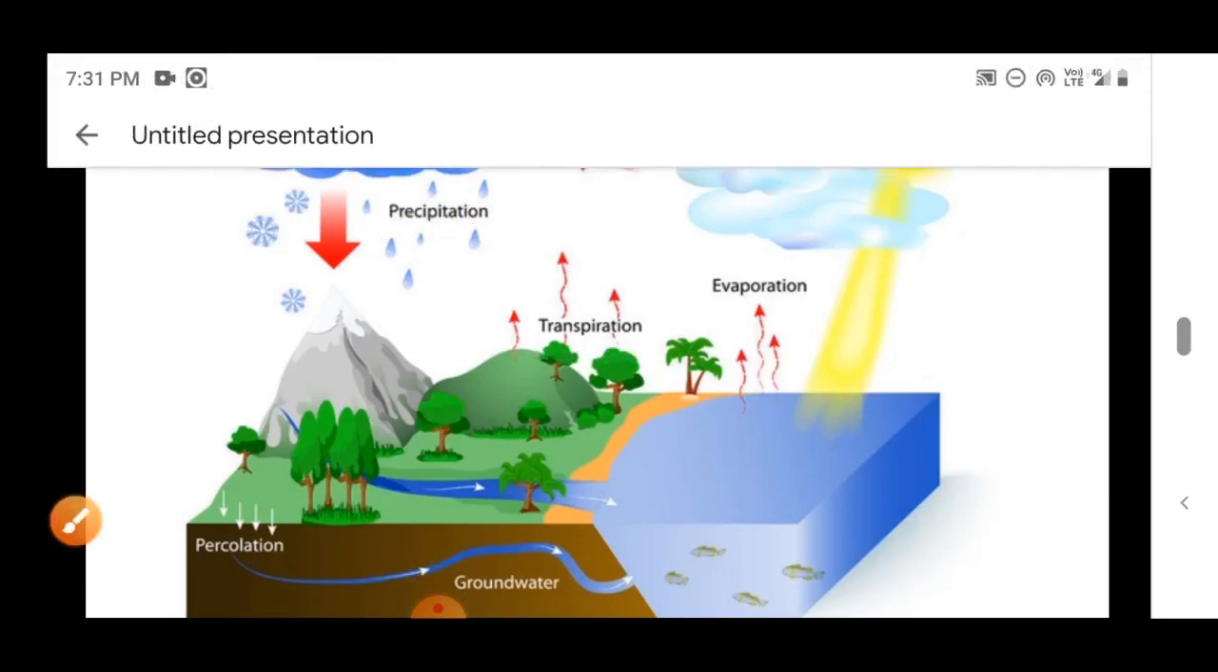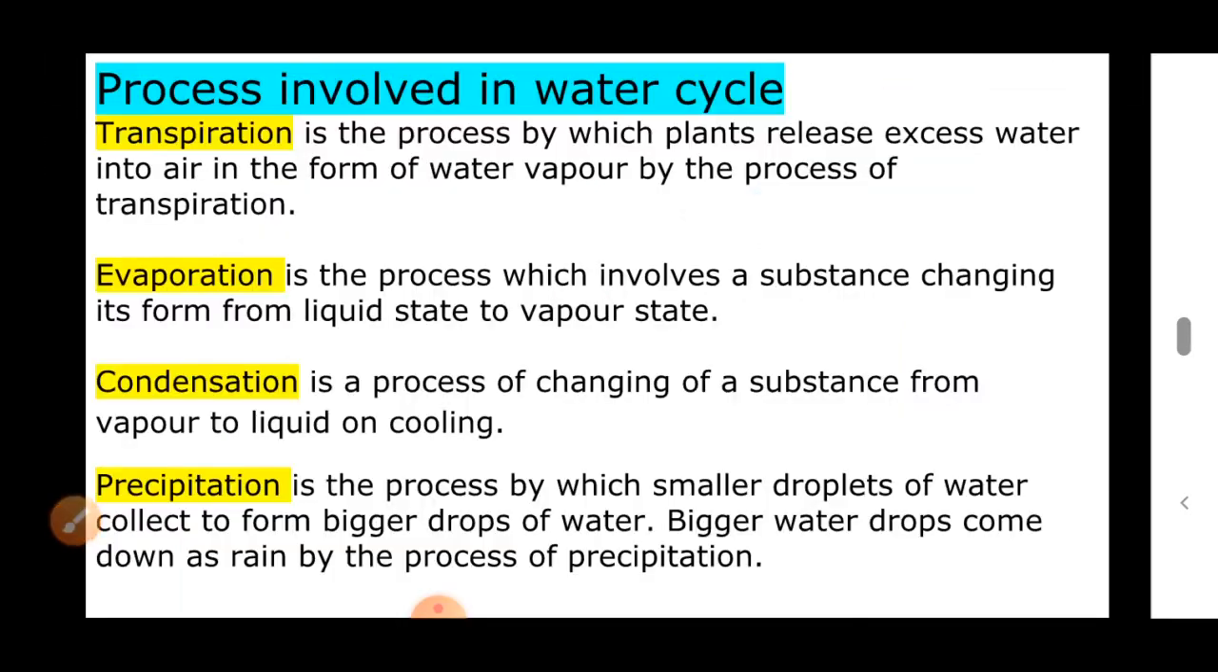So let us recall the processes involved in the water cycle. The four processes involved in the water cycle. First one is transpiration. This is the process by which plants release excess water into the air in the form of water vapor. This process is known as the transpiration process. This is only done by plants.